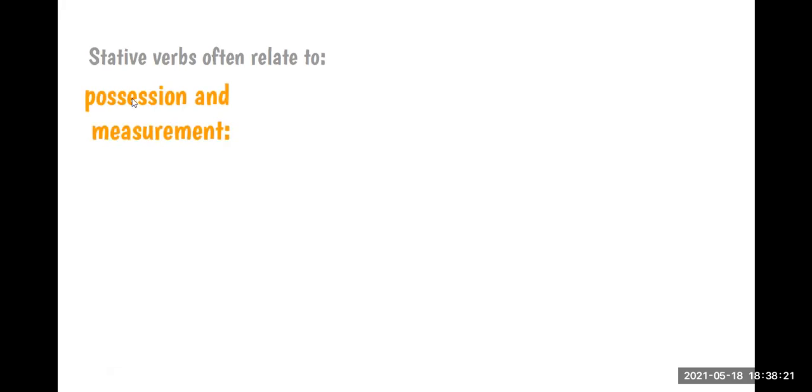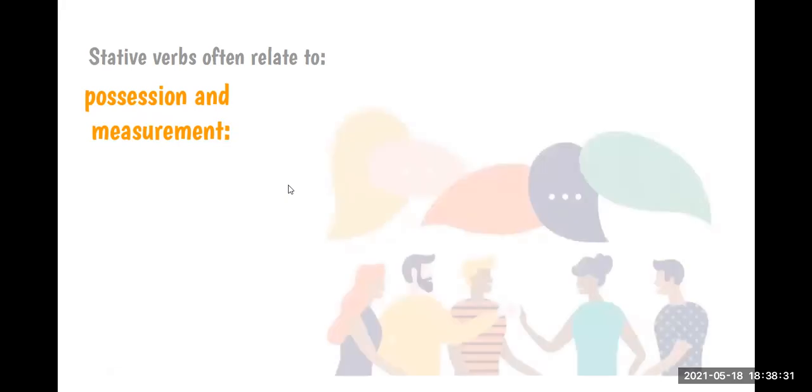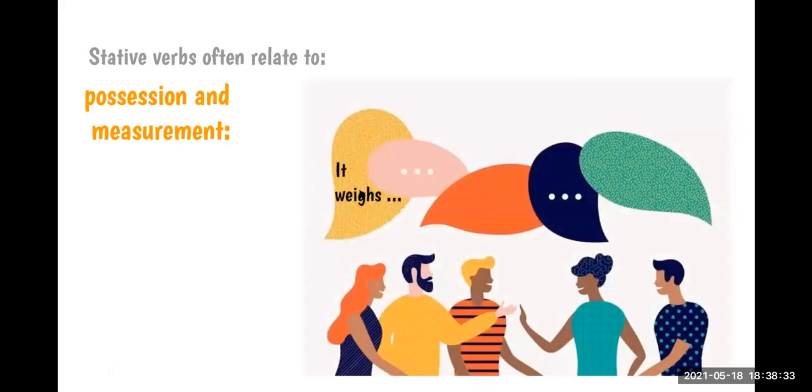And then we have the last category, when we are talking about possession and measurement. What is measurement? Cuando medimos algo, okay? So, for example, it weighs. Aquí estamos haciendo el measurement, right? Eso pesa, it weighs. I have, as you can see in this situation, we are talking about possession.